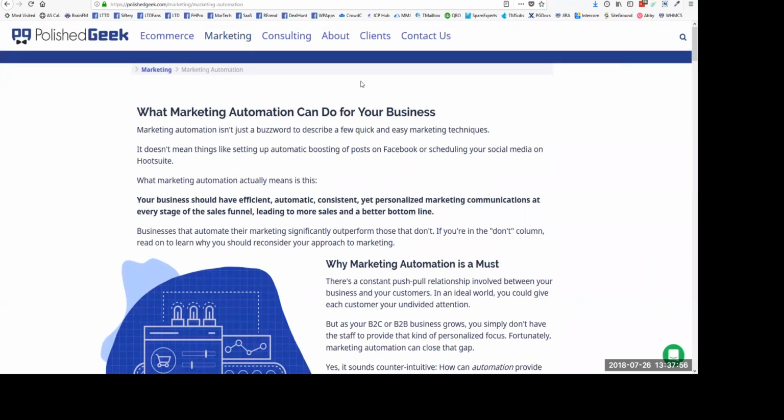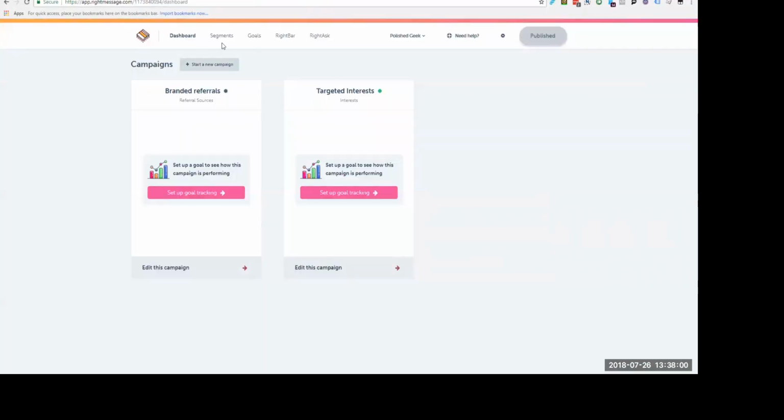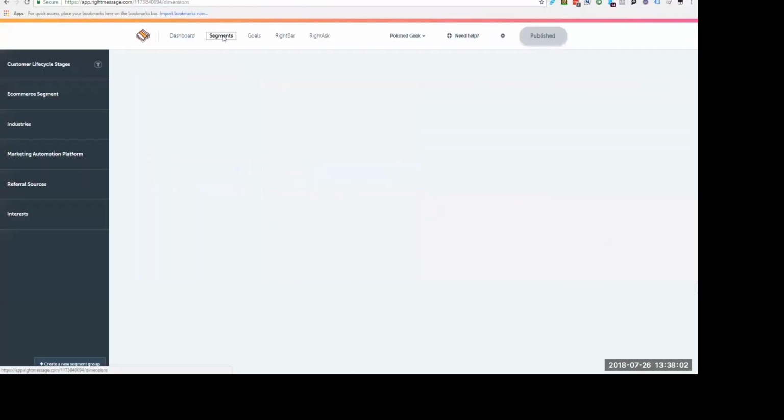Now, I'm going to take you over to the tool that we use. There are a couple of them. This is the one that we like the best because of the power it has. It's called Write Message. And what you do is you set up segments. And the segments allow it to begin to remember who the person is and what they were interested in.